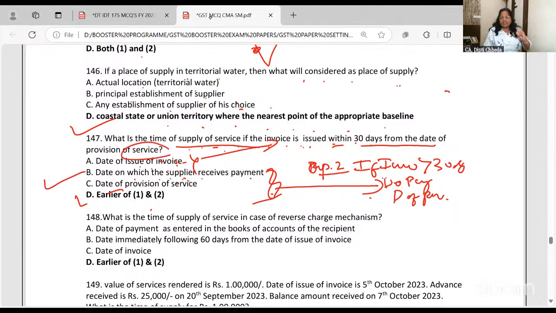In case of services, on advance payment received also GST is levied. In case of goods, it's not levied. But in case of services, it is levied.